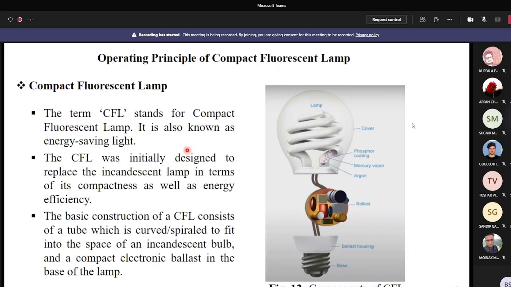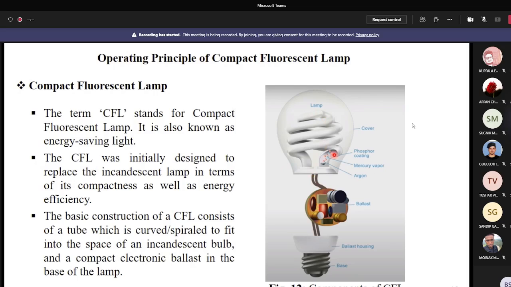The operation of the CFL lamp is very similar to the operation of a fluorescent lamp with electronic choke. But you see the construction here. The construction is shown in figure 12. According to the construction, you can tell this construction of the CFL lamp is very similar to the incandescent lamp, because the CFL lamp can be used with the existing holder. That is the advantage. And here you see that the electronic ballast is placed in the ballast housing, and you also see that the fluorescent lamp is made in spiral shape. For some CFL lamps you can see it is made in U shape.